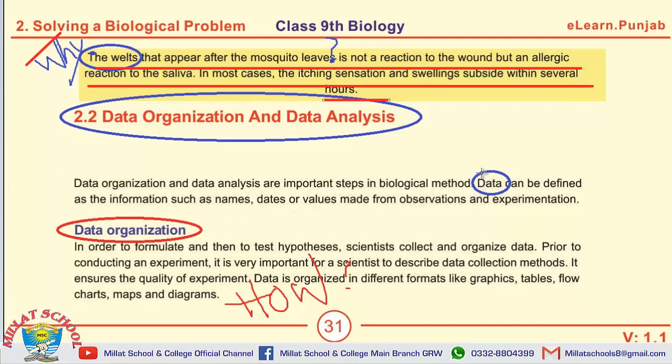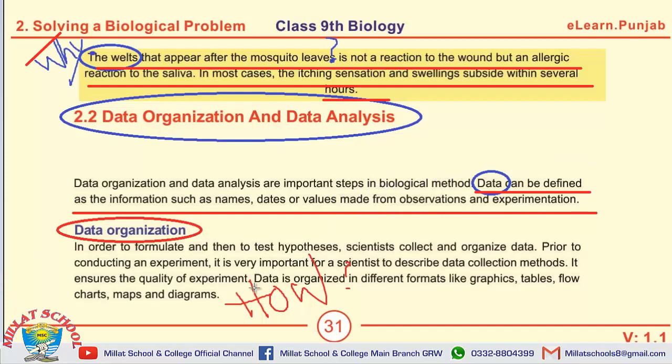The next question is about data. Define data, or what is data? Data can be defined as information such as names, dates, or values made from observation and experimentation.